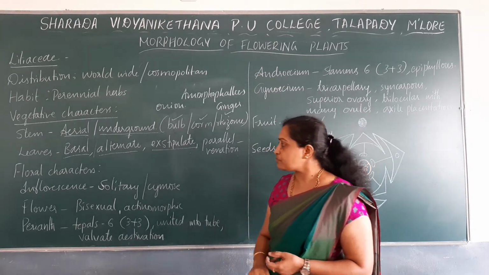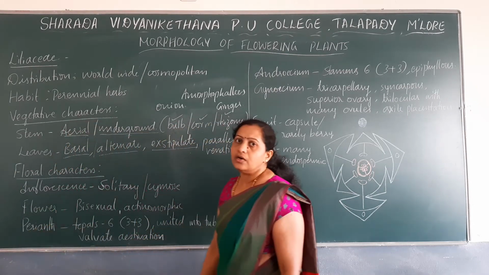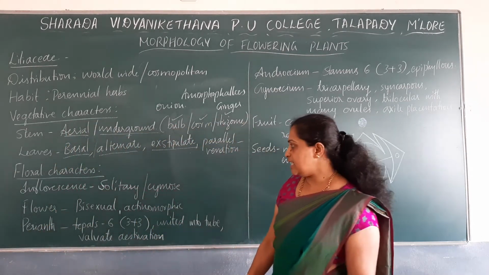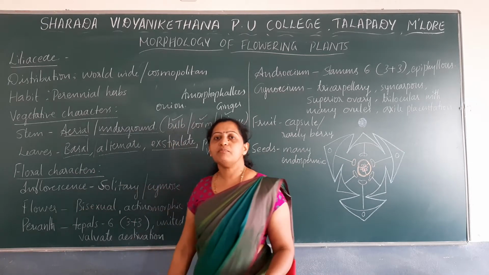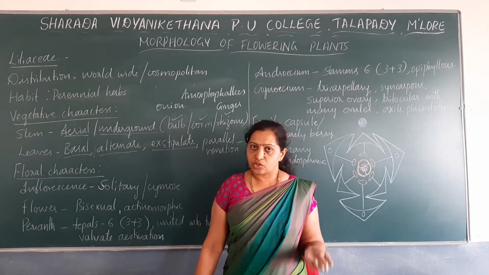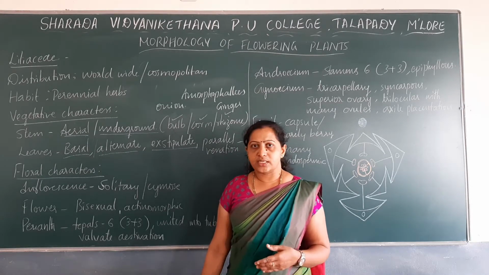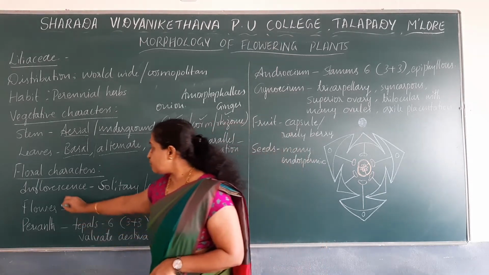Parallel venation. Then next we note down the floral characters of the members of Liliaceae. Under floral characters, first we have to note down the type of inflorescence. How is the inflorescence? Whether it is a solitary flower or an inflorescence. If it is an inflorescence, what type is it?